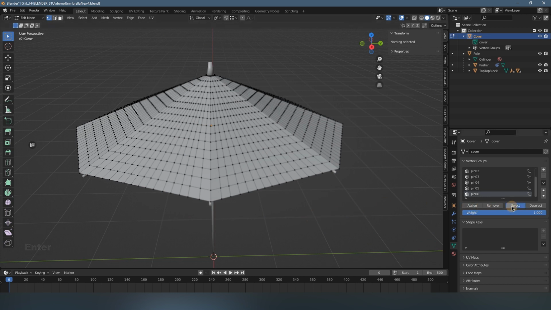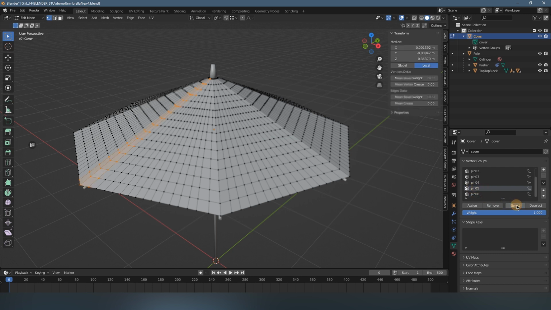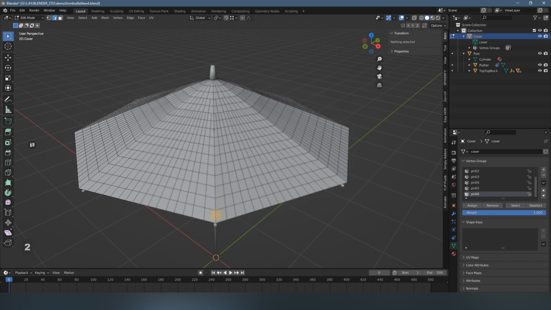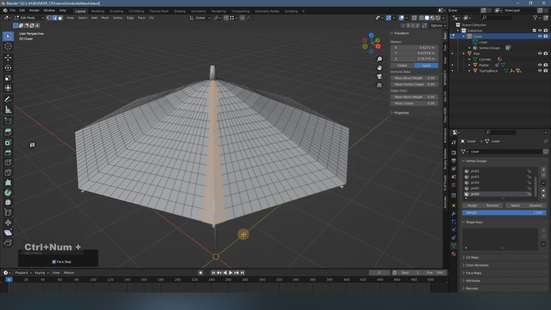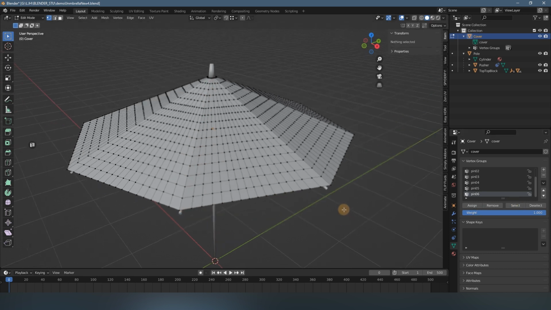Oh, I think I forgot to assign, so I didn't get the selection. So I got the 5, but I didn't get the 6. So I have to redo it and reselect the 6. Okay, select in edge mode, grow the selection, and select the point, assign it this time. Yes, like so, I got it.